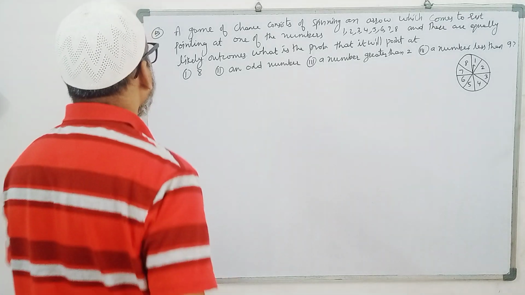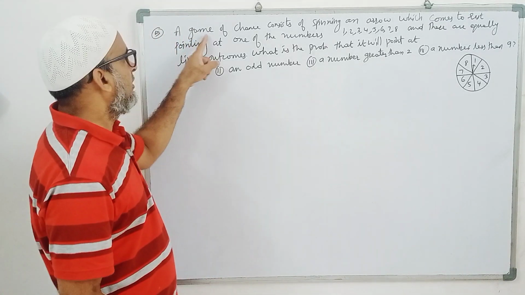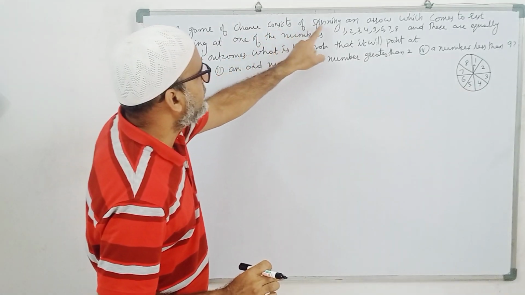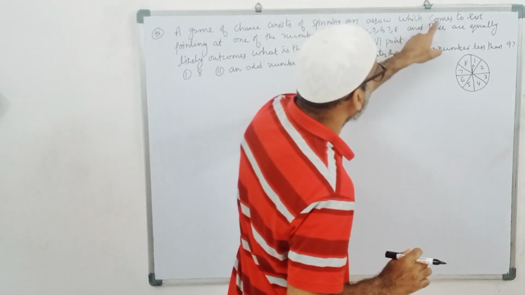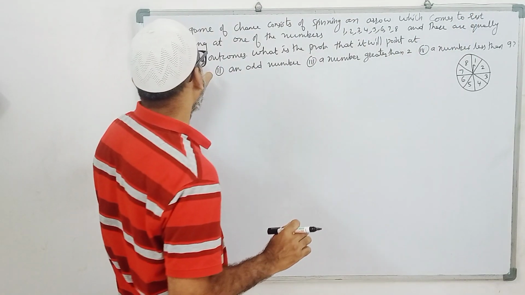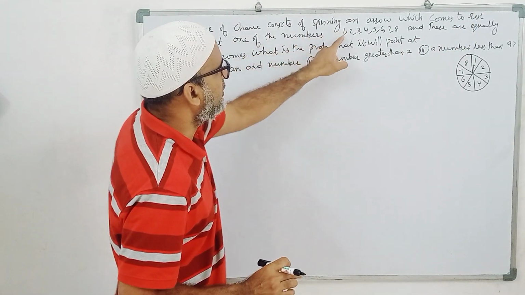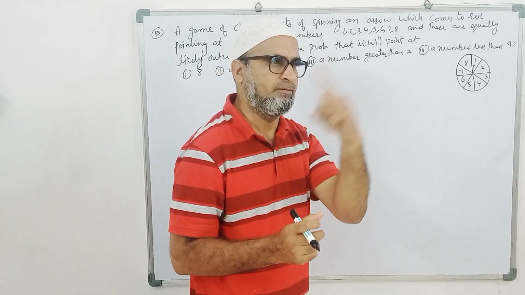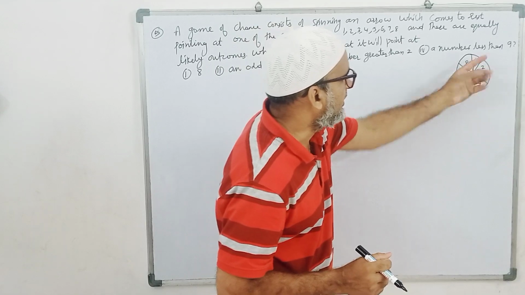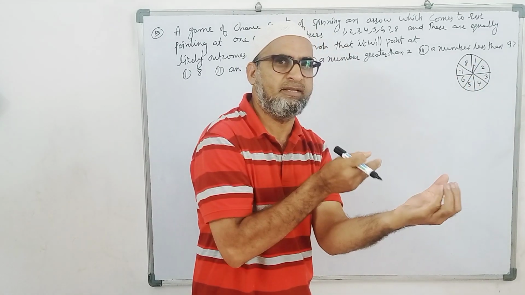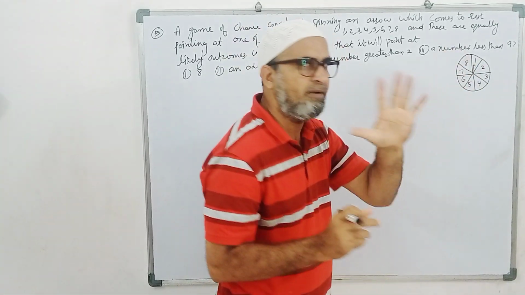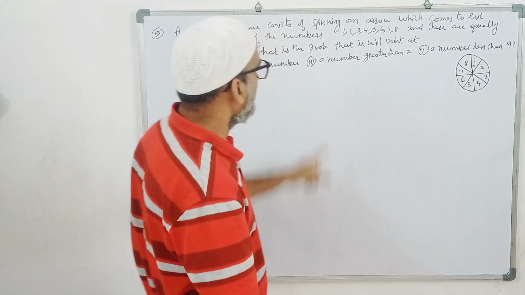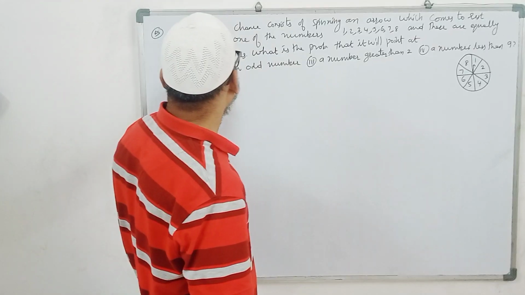Now, fifth problem. One game is there, a game of chance. It consists of spinning an arrow which comes to rest pointing at one of the numbers 1 to 8. This is one spinner. On that spinner, if you spin it like this, the pointer will stop at one number, one of the numbers 1, 2, 3, 4, 5, 6, 7, 8. And these are equally likely outcomes.